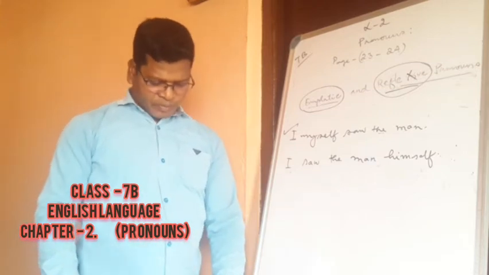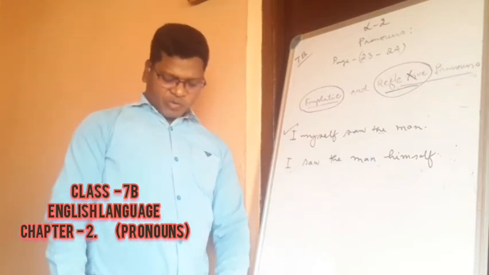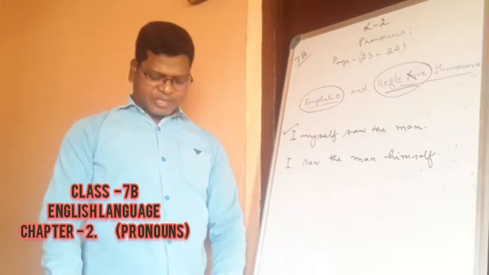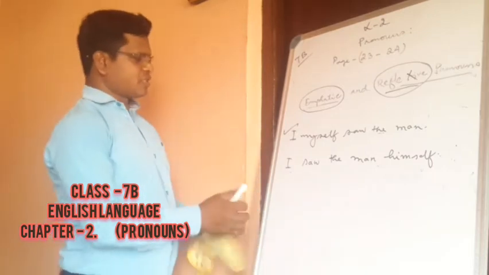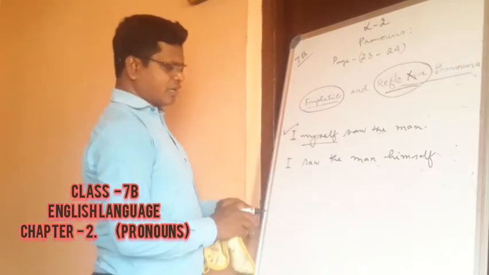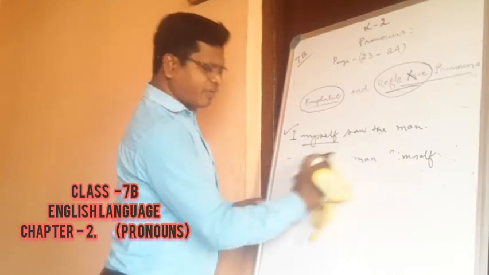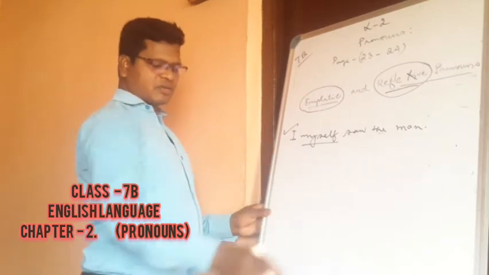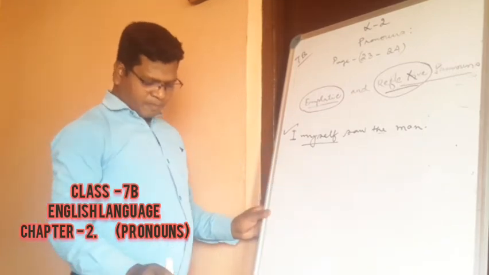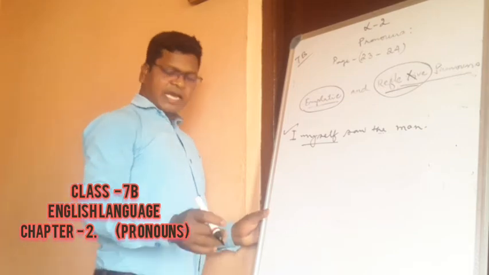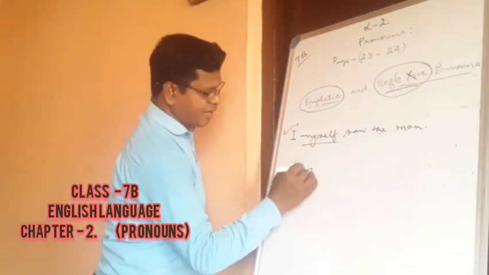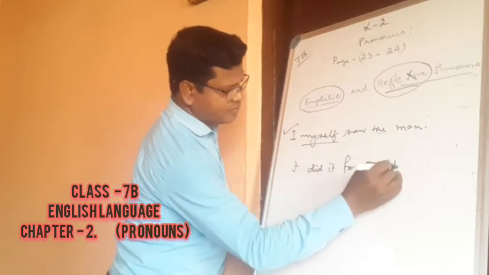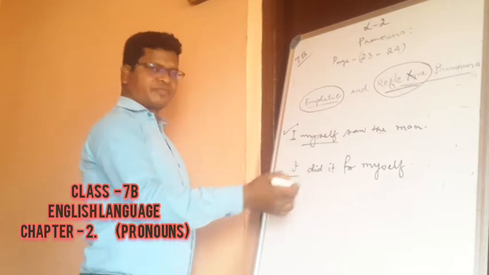Sometimes the emphatic pronoun is separated from the preceding noun or pronoun. Sometimes it is separated, not written together. As you can see here, I myself, I have written together to give emphasis or importance to the subject, but it can be placed here and there. Here means it's separated from each other. I did it for myself. You see, I did it for myself.